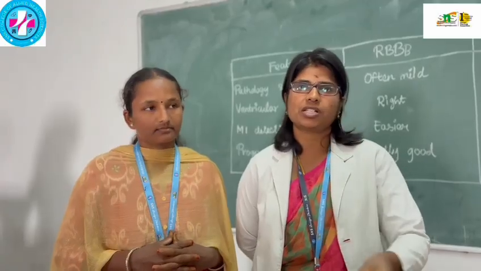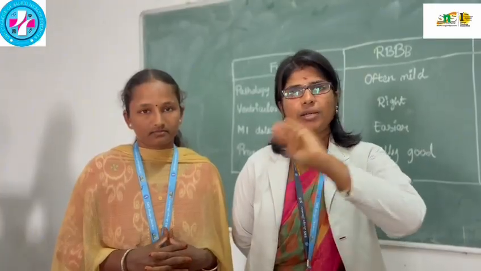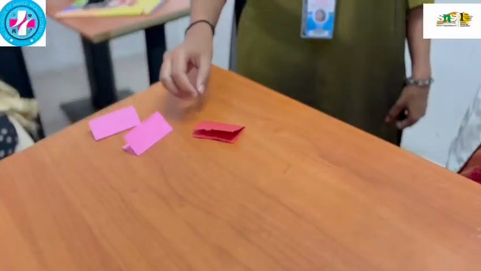So, incomplete RBBB is common in normal persons too, including athletes or common adults. It is due to some morphological criteria. A little more STT changes will be noted, but it is not at all a complete bundle branch block.